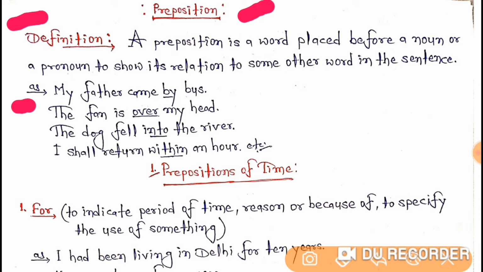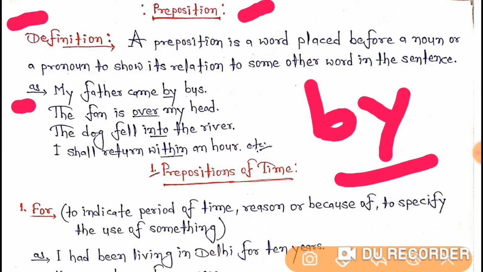So first, let's understand the use of preposition. In the first sentence, there is a preposition, by, that I have just underlined. So here the preposition by is making a relation with bus to father. Like that, in the second sentence, over is a preposition and it is also making a relation with fan and my head.